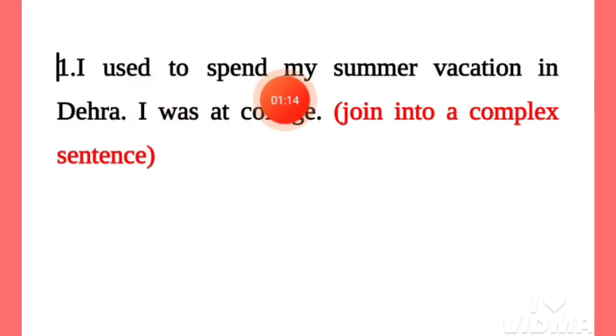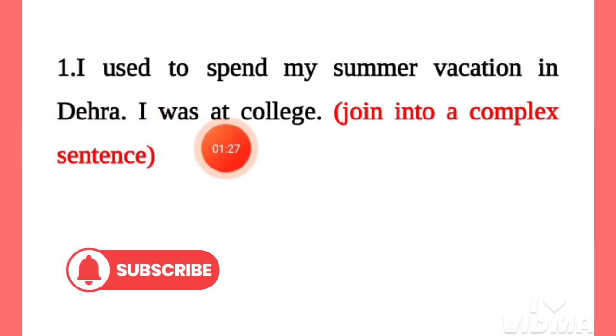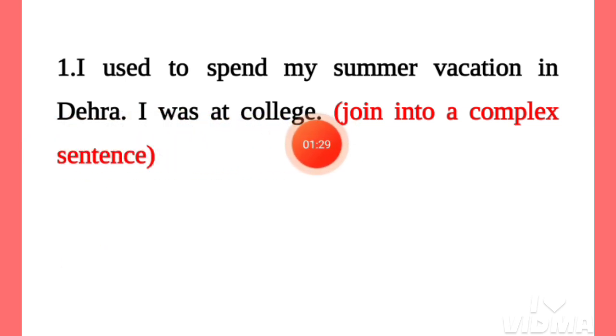This means I used to spend, that is, regularly. I did this work regularly. Spent my summer vacation in Dehra. Dehra means a place, Dehradun. Then this is also a simple sentence. I was at college. This indicates a time. At that time, I was at college.